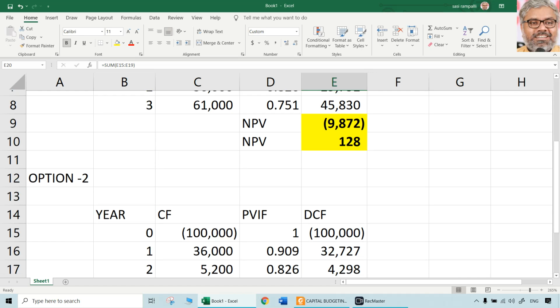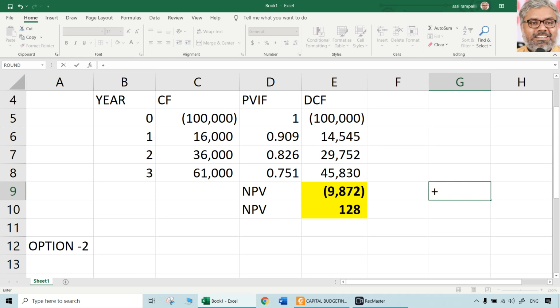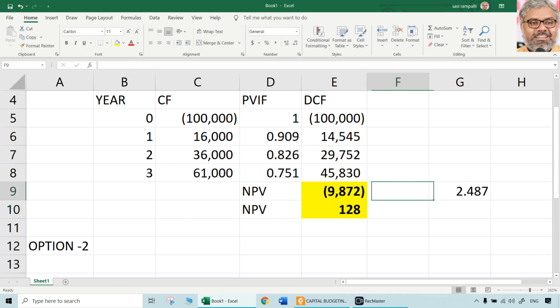Even if we have to just blindly calculate equalized NPV, then also the decision will not change, because equalized NPV is nothing but whatever the NPV is there, that divided by annuity factor. So equalized NPV here will be still negative. Negative divided by anything will be negative only.